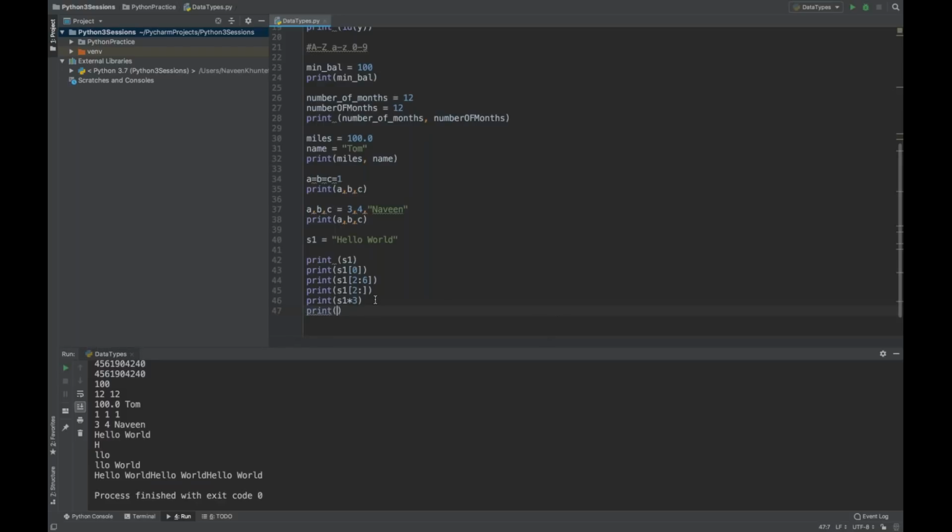Simply, we can write s1 plus, let's say I want to concatenate it with Python, so hello world Python. If you run it, you will see hello world Python getting printed. Let's say I want to concatenate with double quotes, one space, and then plus, like this. If you run it, plus is called the concatenation operator. So hello world space Python will be printed like this.